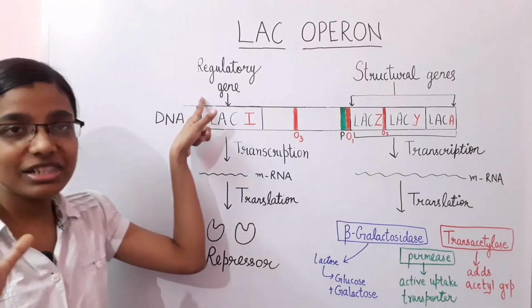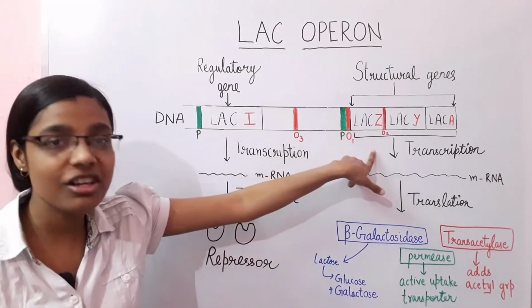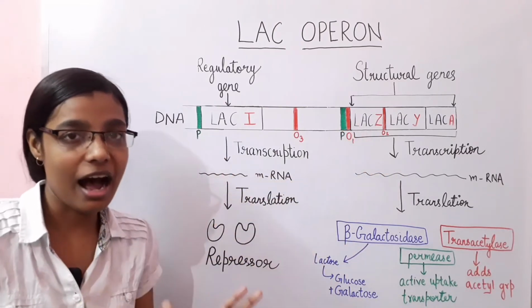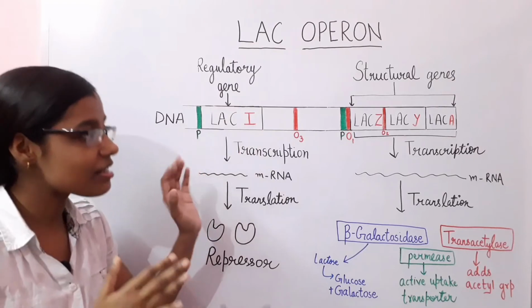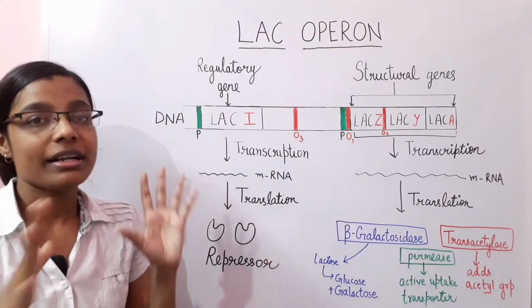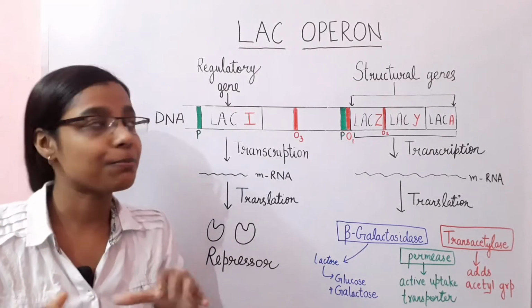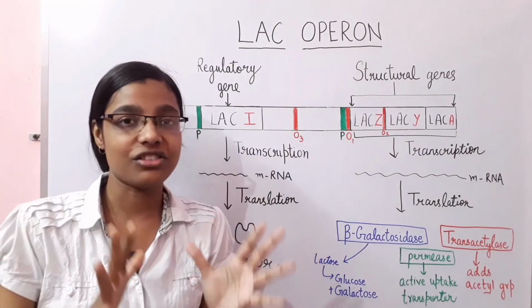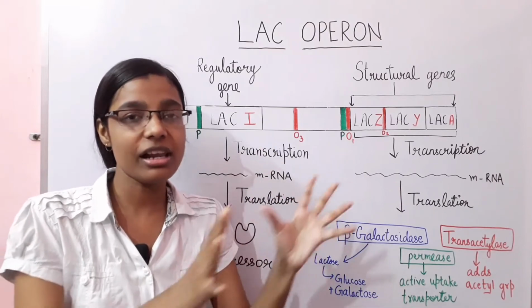Regulatory genes are the genes the product of which controls the expression of other genes. As we will describe in detail, the Lac repressor, which is the product of a regulatory gene, controls the transcription of these structural genes. However, structural genes are the genes the product of which may perform an enzymatic or structural function.